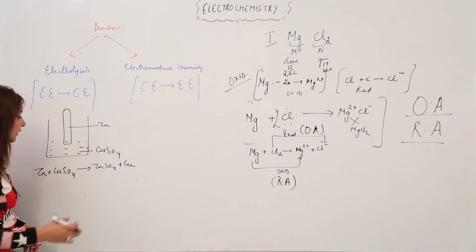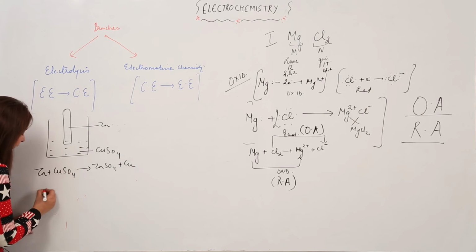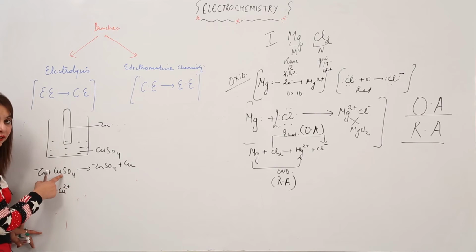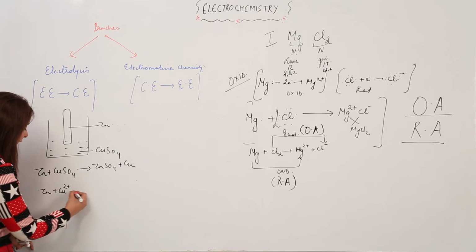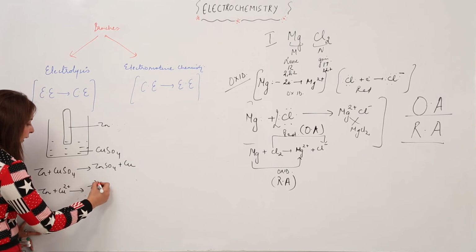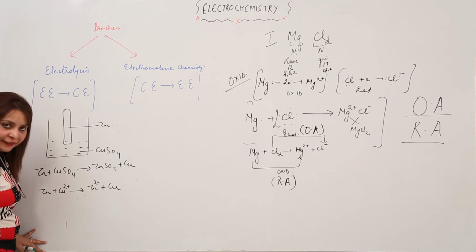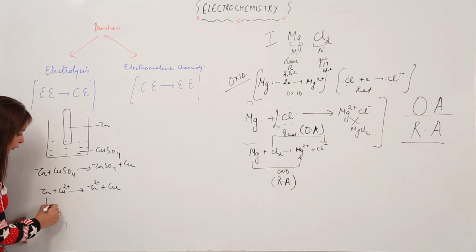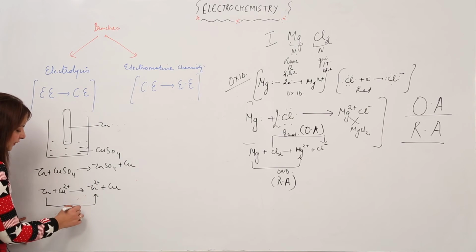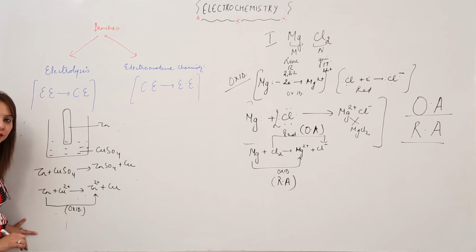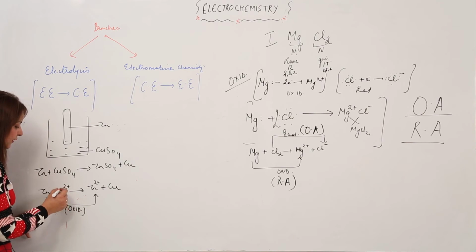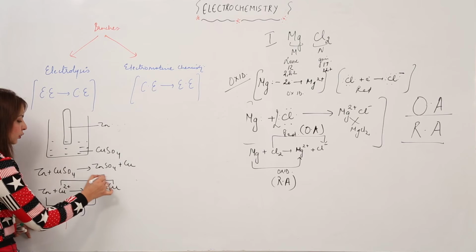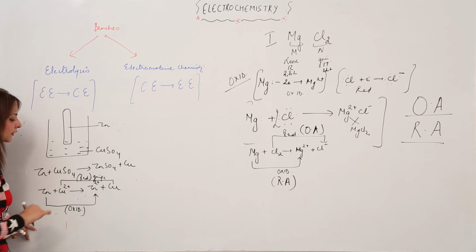I can write this equation by indicating the oxidation and reduction. Zinc was in atomic form, copper was in ionic form, in compound form, so obviously it was an ion. After the reaction, zinc became an ion and copper became an atom. Zinc is losing 2 electrons and forming Zn2+, so obviously oxidation is occurring. Similarly Cu2+ is making Cu, that means it is gaining electrons. Gain of electron is reduction.